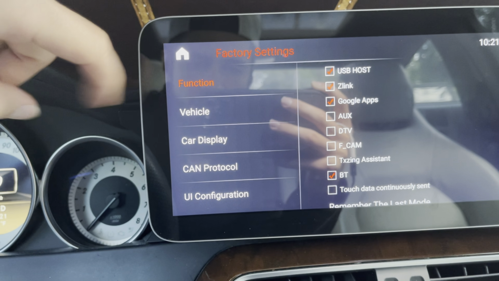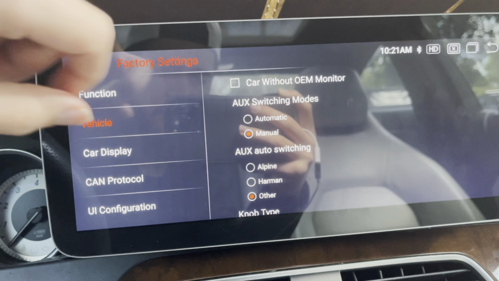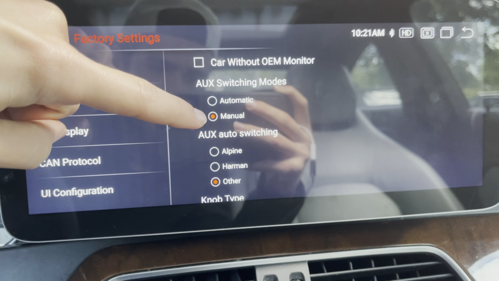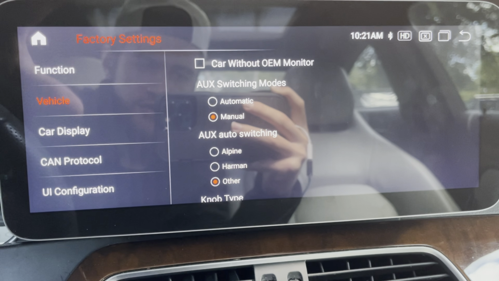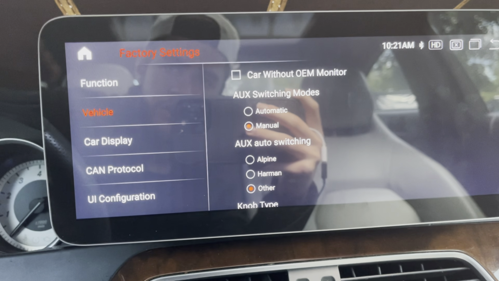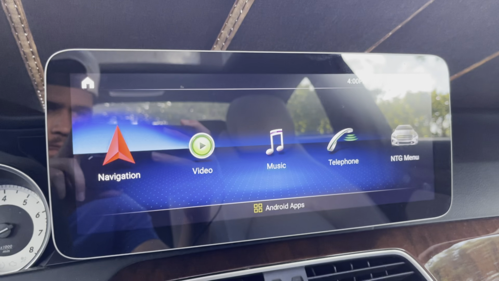Now here on the left, function, we go into vehicle. That's the option we want to be in. And you see aux switching modes. You want to make sure you set that to manual. If it's on automatic, then your screen may start changing things on its own. If it's in manual, you shouldn't have that problem. And once you're there, you should be good to go.